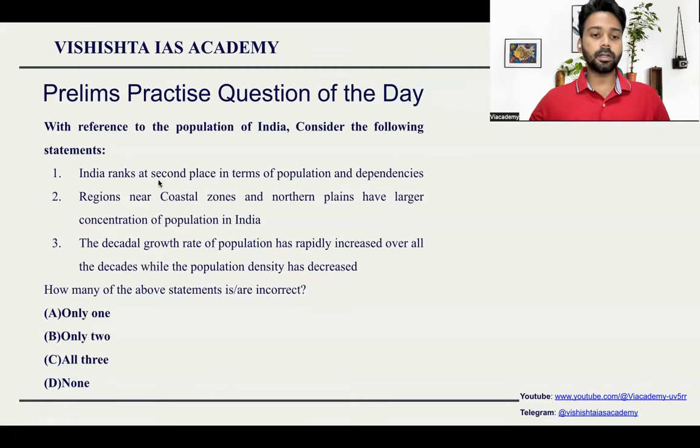Consider the following statements. So three statements are given. India ranks at second place in terms of population and dependencies. Regions near coastal zones and northern plains have large concentration of population in India. The decadal growth rate of population has rapidly increased over the decades, while the population density has decreased. So these are all the statements. We have to find out how many of the above statements are correct. We'll discuss about the answer by the end of this session. Keep watching it. Once we finish with all the topics, we'll discuss about it.